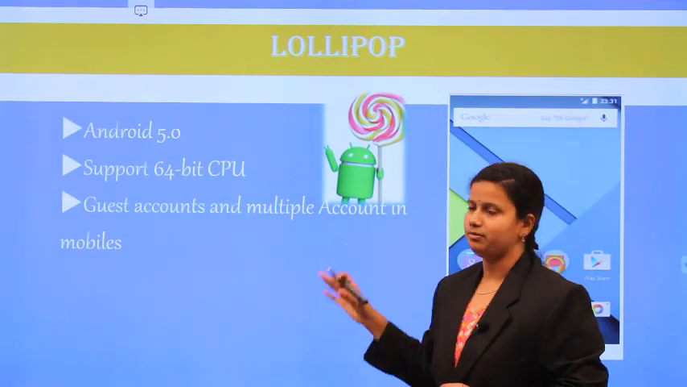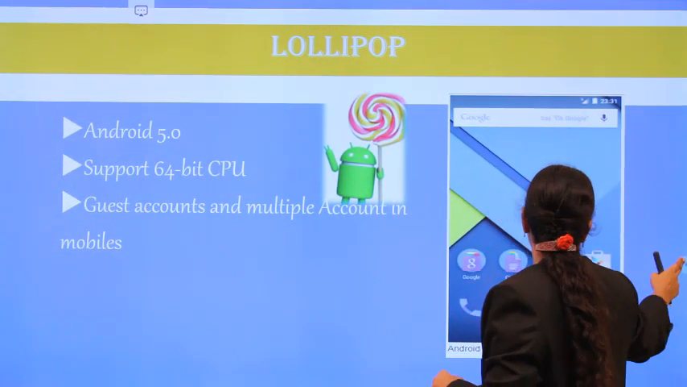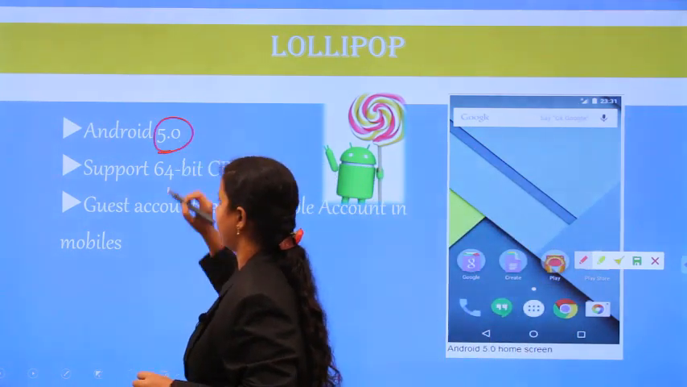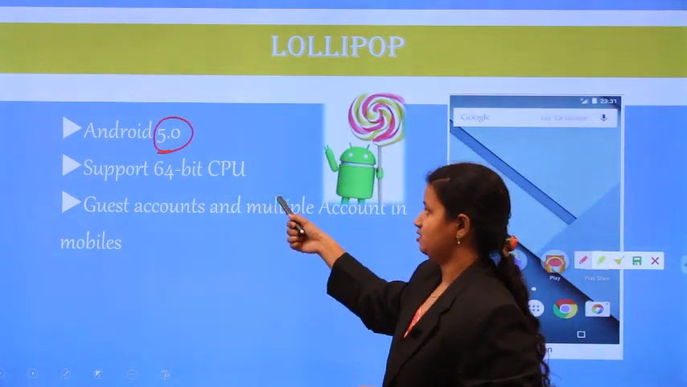This is the Lollipop version. The version number is 5.0 and it supports 64-bit.